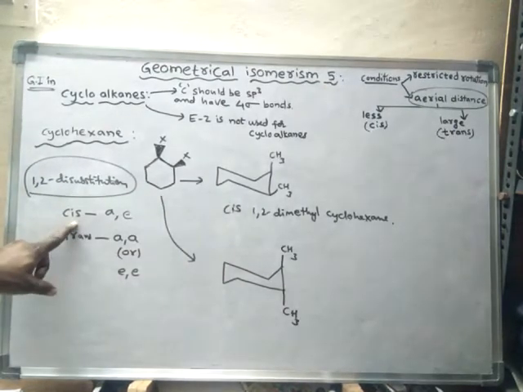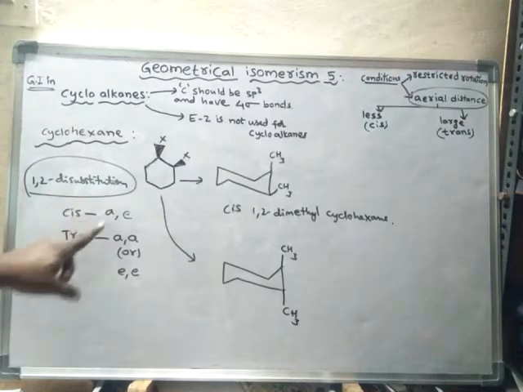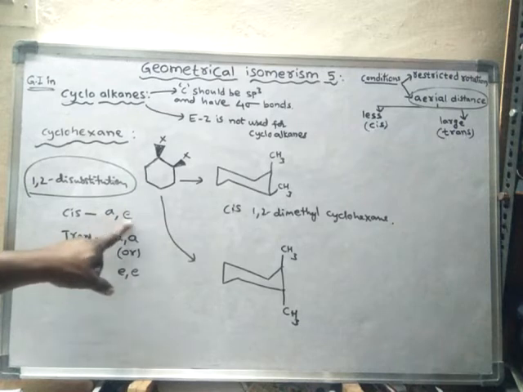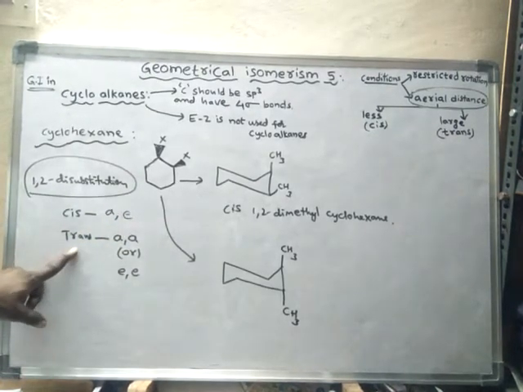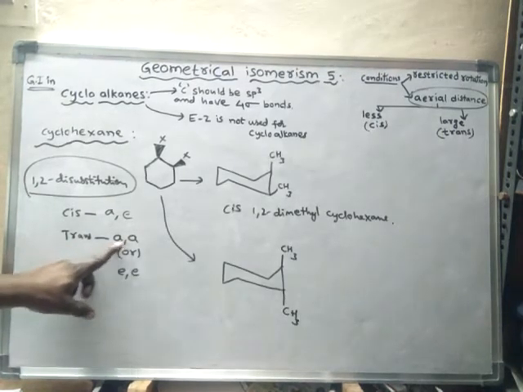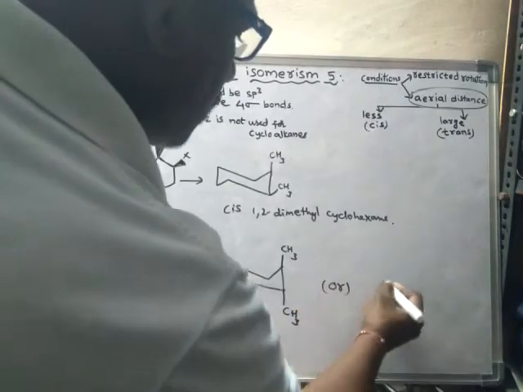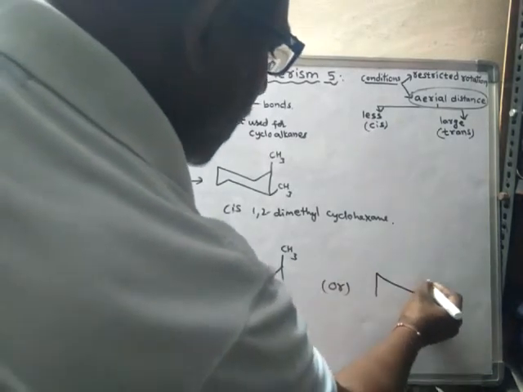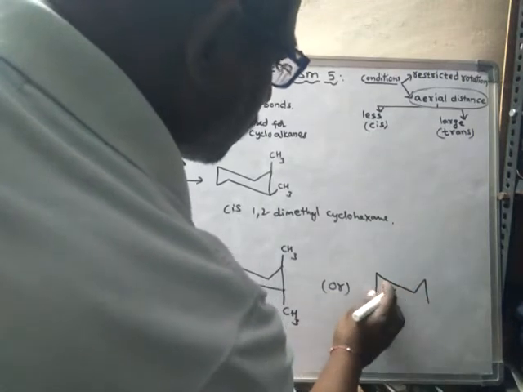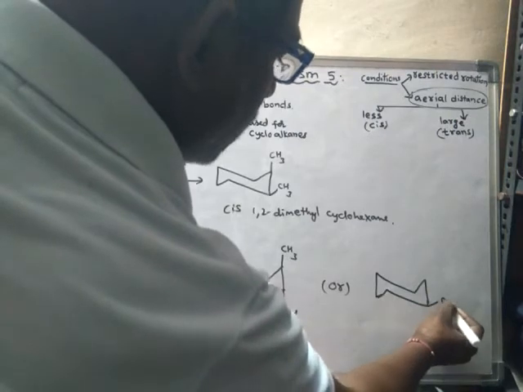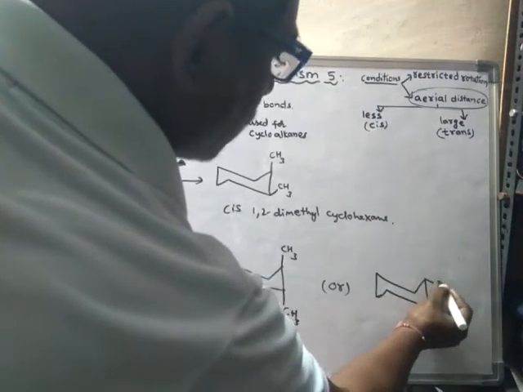For cis isomer in 1,2 disubstitution, one should be in axial and the next one should be in equatorial. For trans isomer, both of them should be either in axial, or both of them should be in equatorial.